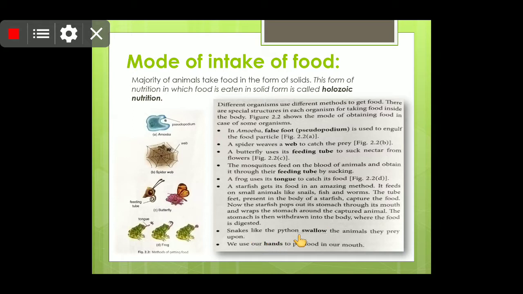And snake, like you must have seen in National Geographic, they just swallow the whole body of the living organism, whether it's a whole animal or even a human being. They just swallow it whole without even chewing it or biting it. We use our hands to put food into our mouth.